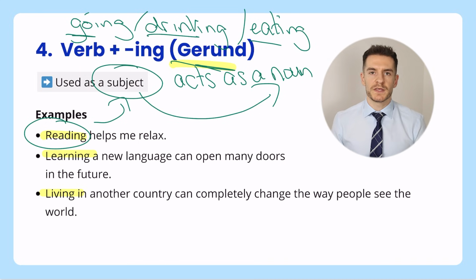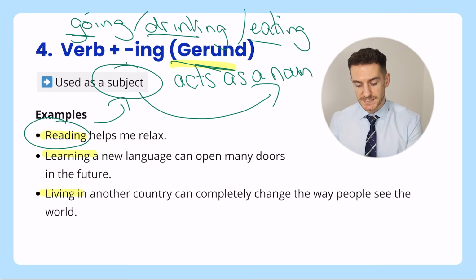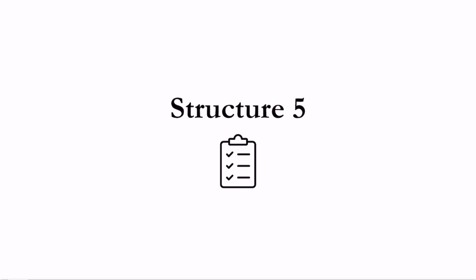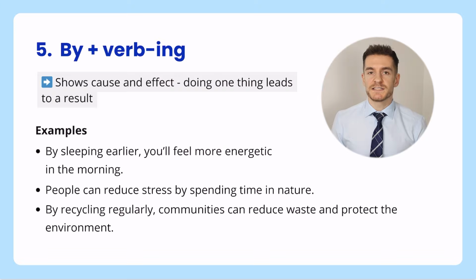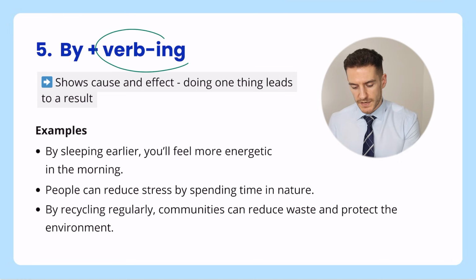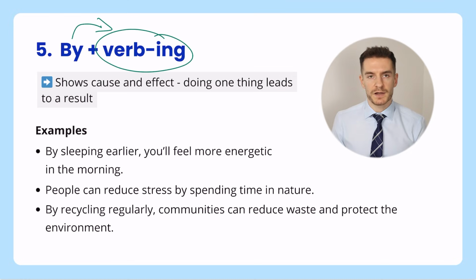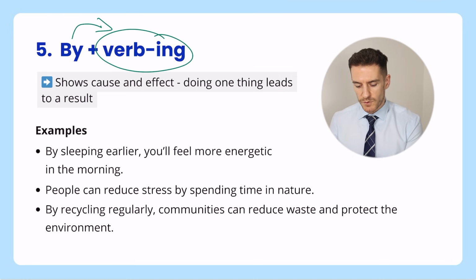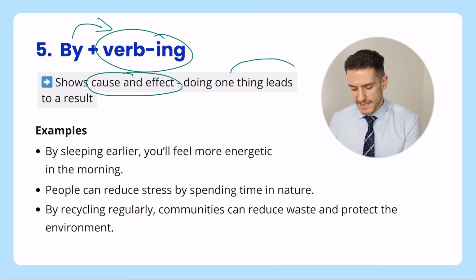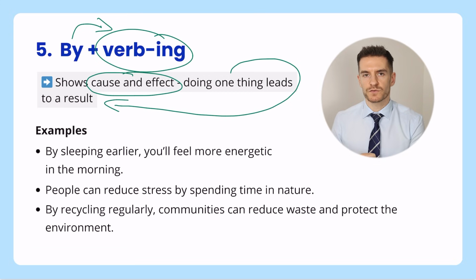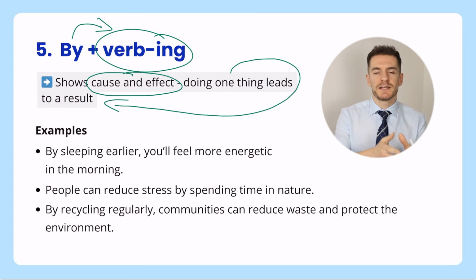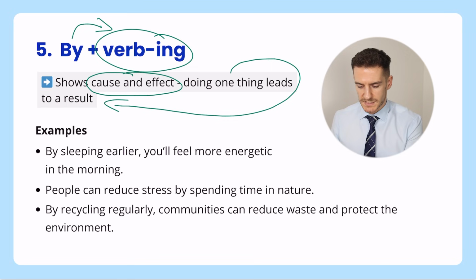So just remember, if you're using a verb at the start of a sentence and it's the subject, you need to have an ing. Structure 5. This next one also involves a verb ing, but we say by plus verb ing. Now we use this one to show cause and effect. So doing one thing leads to a result. So something happens first and then it causes something else to happen.